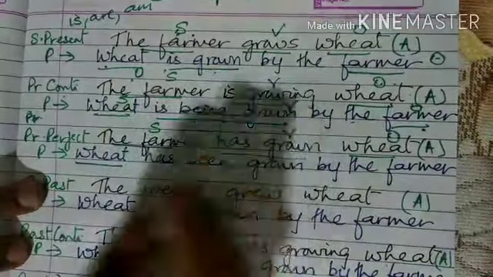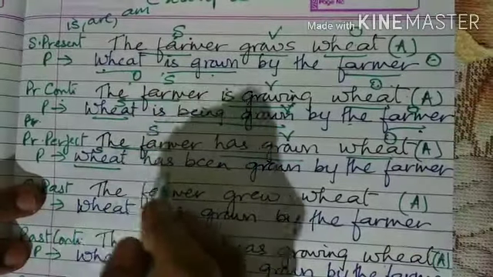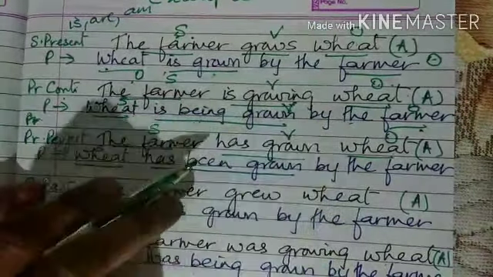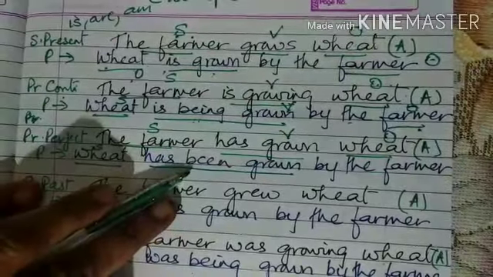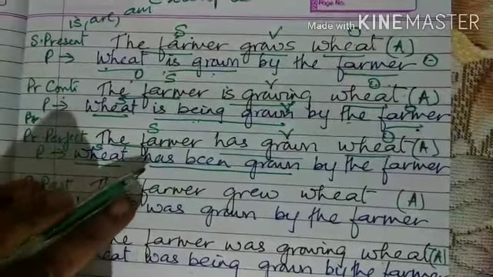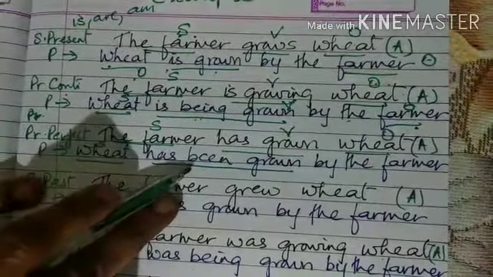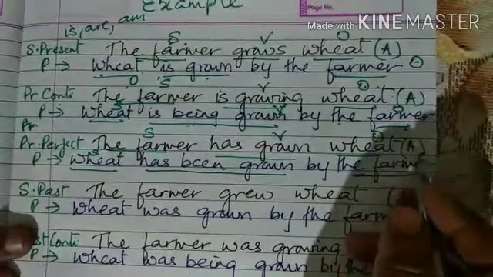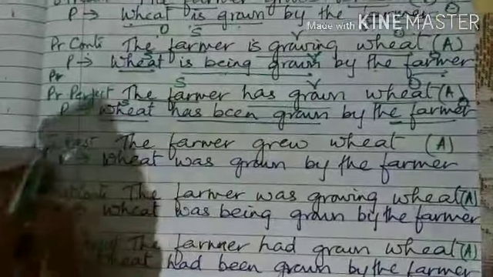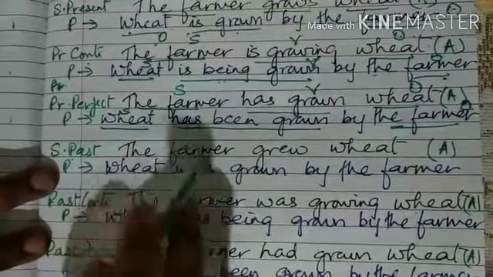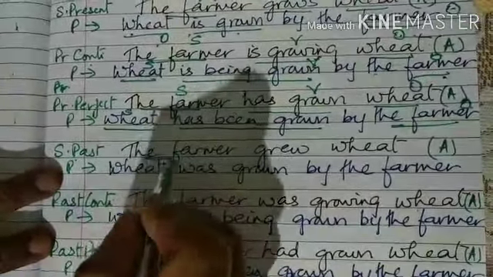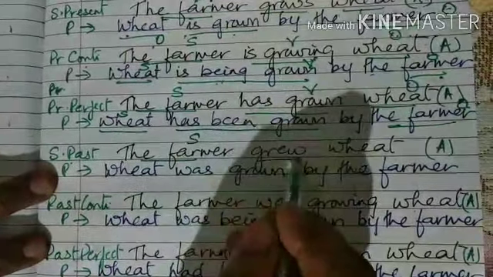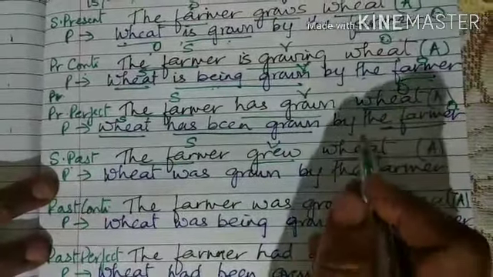Wheat, the object, comes to the place of the subject: has been grown. So wherever you have the perfect form, that is indicated by has, you keep the same thing, then you use been grown by the farmer. That is the object. Here, in the simple past tense form, the farmer grew the wheat. The farmer is the subject, grew is the verb and wheat is the object.